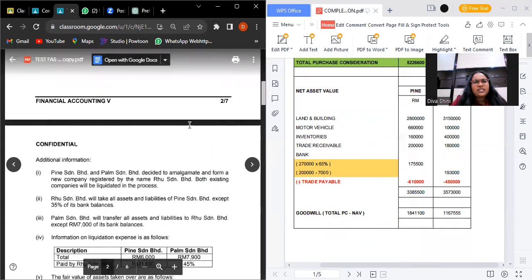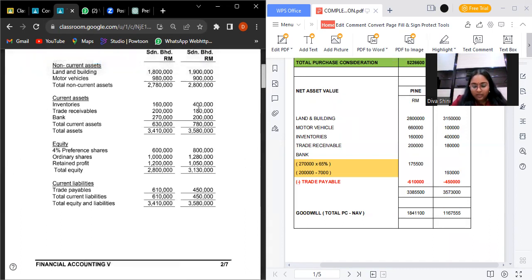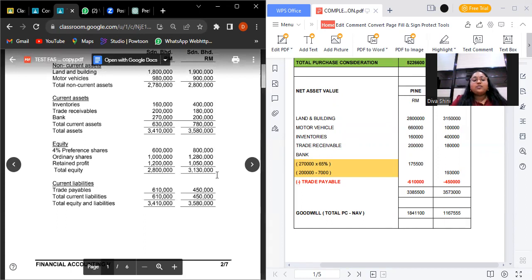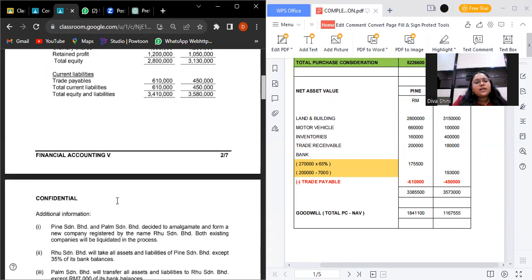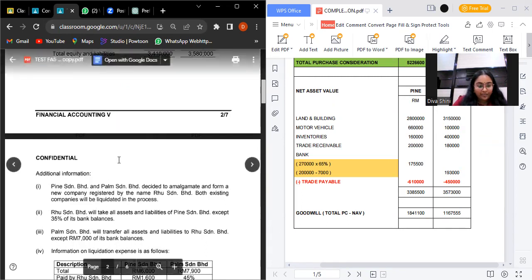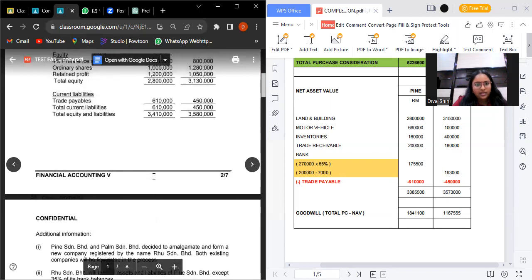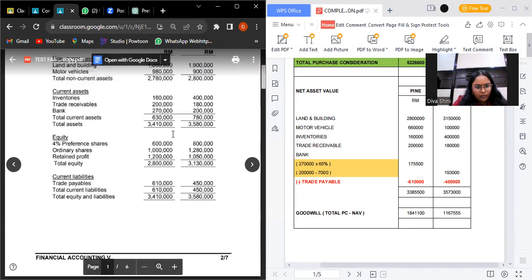And then furthermore, we should see the SOFP whether there are more assets or not. So the assets: inventories, trade payables, trade receivables, bank. We need to take this amount and state here. But for the bank, since we had a calculation for bank, we should calculate from the additional, which means Bruce and Jan Berhad will take all the assets and liabilities of Pine except 35% of its bank balance. So when we minus the 100 with 35%, we will get 65%. We should times with this amount from Pine bank, and then we will get 175,500.